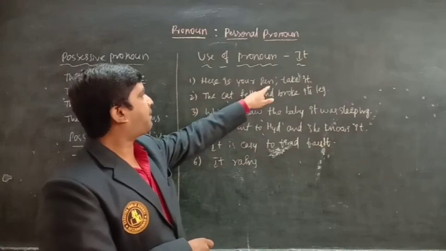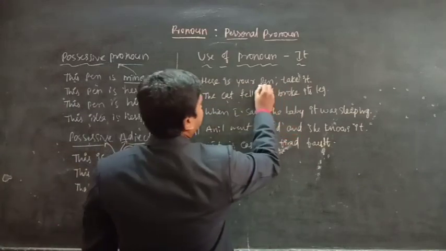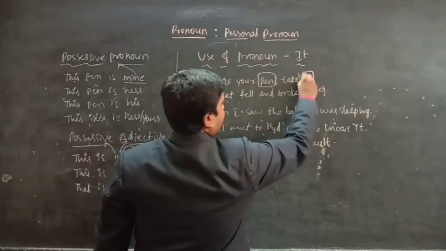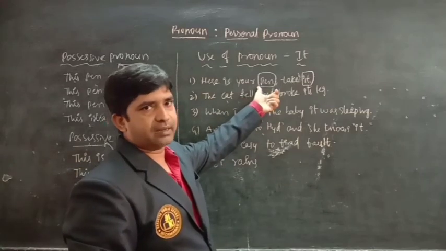Here is your pen, take it. We are speaking about this pen, and we treat it as it because it is non-living.